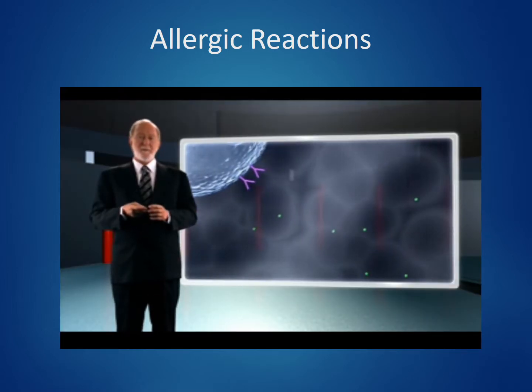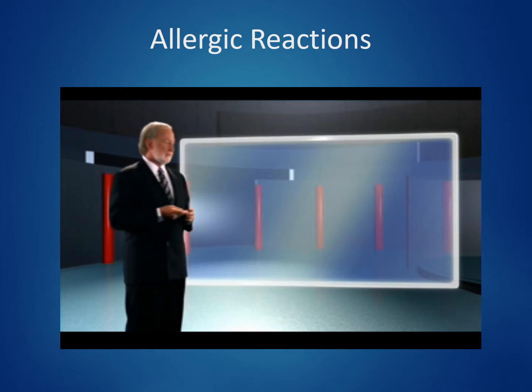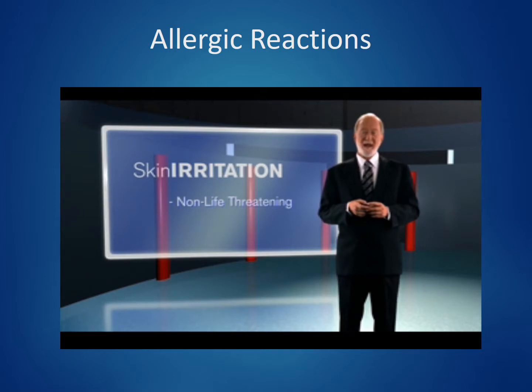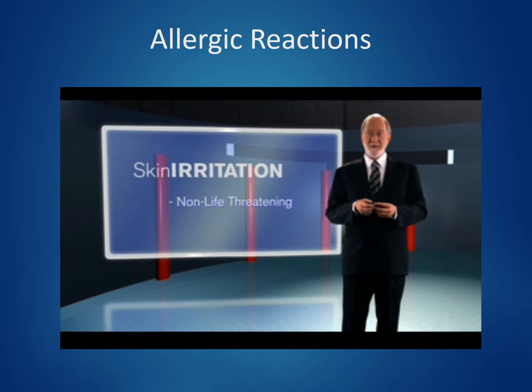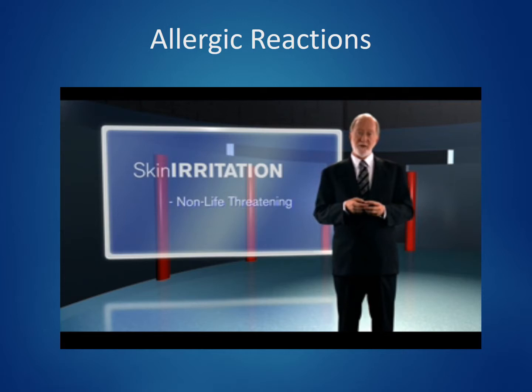The primary chemical mediator of allergy is histamine, which produces itching, hives, rash, bronchospasm, and vasodilation. Histamine produces virtually all of the clinical signs and symptoms of the allergic reaction, and the severity depends upon how rapidly these chemicals are released and where they are released. If the chemicals are released into the skin, which is the most common site, allergy is confined to the skin, nothing more than itching, hives, and a rash. This does not represent an acute life-threatening situation, but it does require immediate treatment.